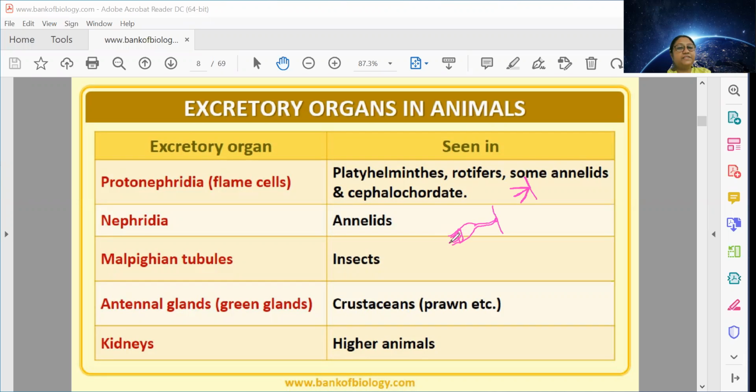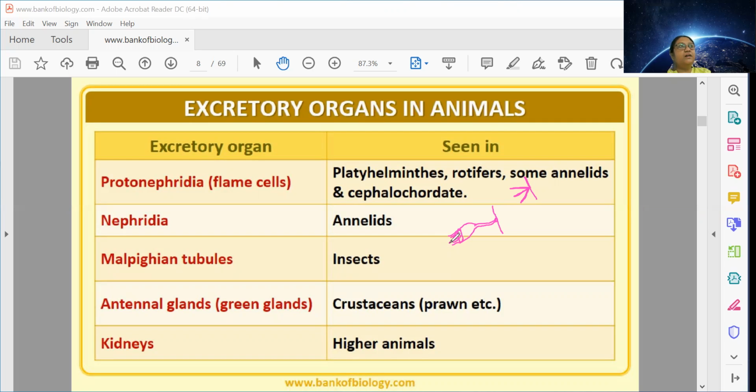Malpighian tubule is present in case of insects. Green glands or antennal glands are present in Crustacea. So basically Arthropoda, which is the largest phylum of the animal kingdom, have high diversity in terms of respiratory system as well as excretory system.